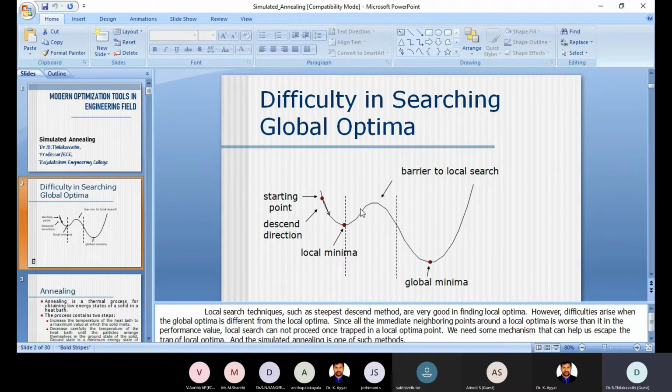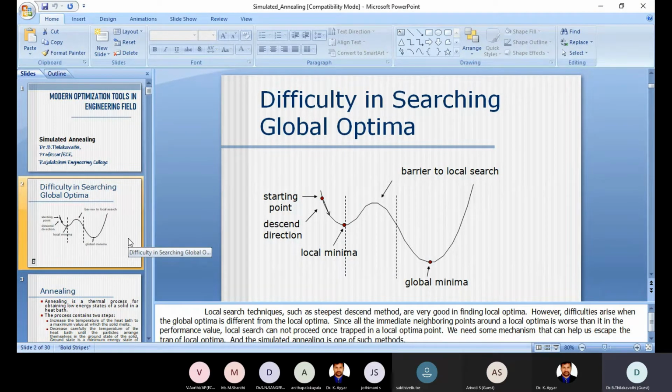Hill climbing is not allowed in other optimization techniques, whereas in simulated annealing there is a possibility of hill climbing, so that it can reach the global minimum. This is the difficulty we have in other techniques, which can be overcome in simulated annealing. That is why we should go for simulated annealing.